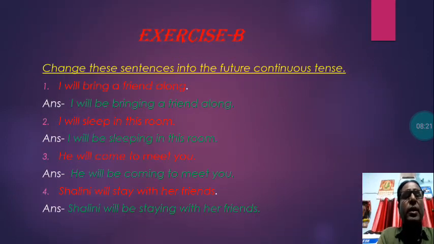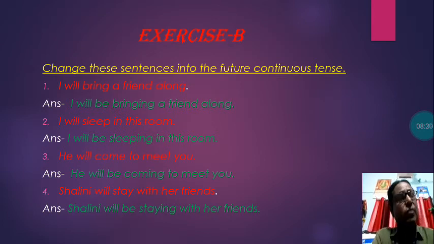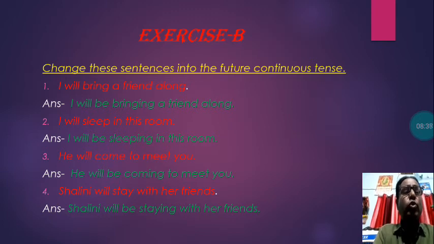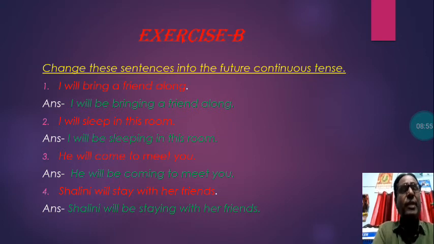Let us see now the exercise that we have been given in the book, that is exercise B. Exercise A I had discussed in the first session of the video. I had explained, you had filled. Now let us see exercise B. Change these sentences into the future continuous tense. Sentences are given and we have to change the given sentence into future continuous tense. I will bring a friend along. I will be bringing a friend along. That will be future continuous.